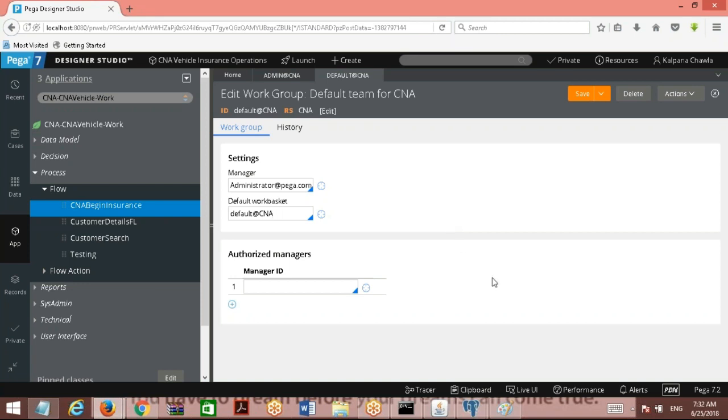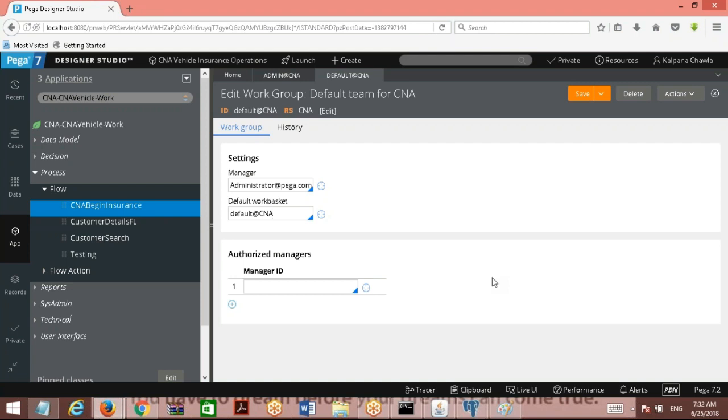So what is a work group here? Work group means it's like a team of operators, and it is an interface between these operators and their work basket.